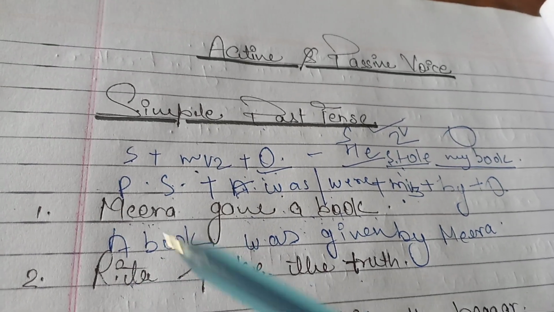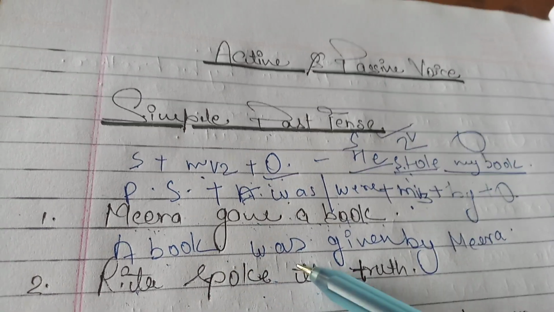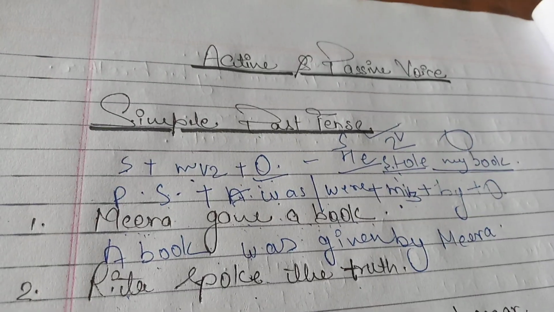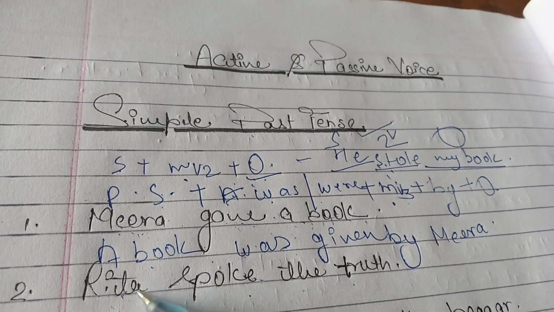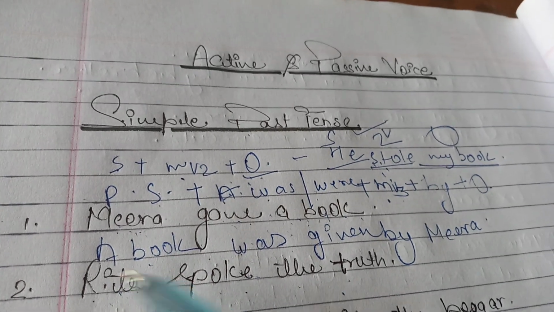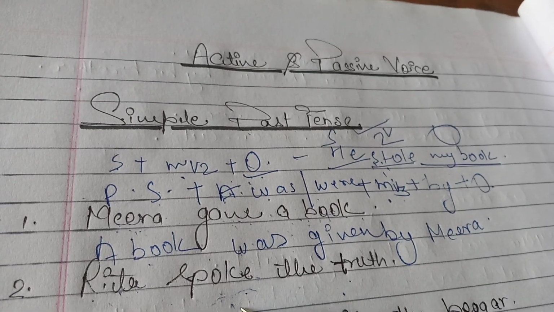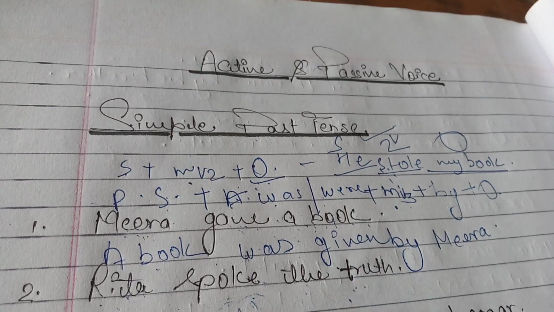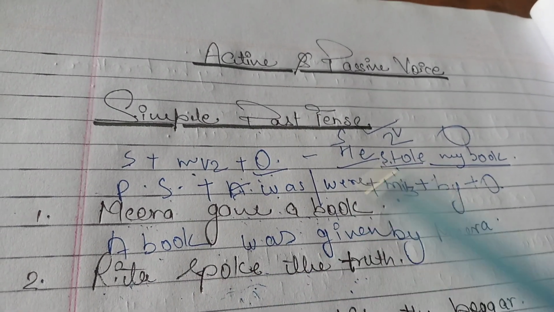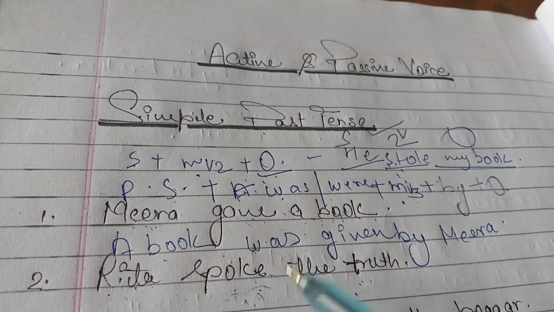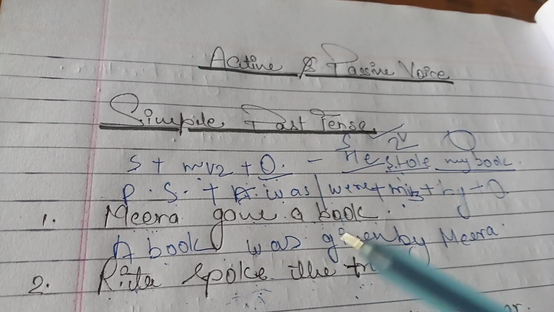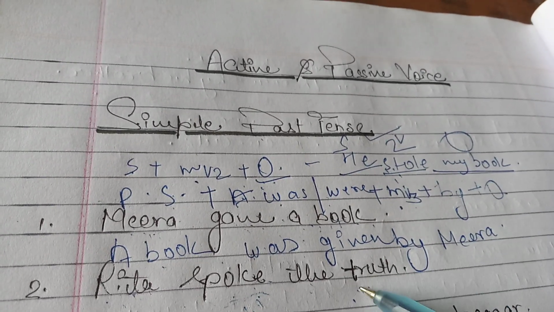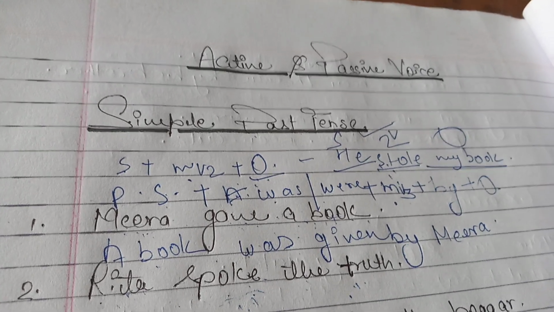You can recognize. Guys, please try to solve with me so that you can easily understand and answer in your exams. Rita spoke the truth. Rita is the subject here. Spoke is the main verb here. The truth is the object. Speak, spoke, spoken. You have to recognize the main verb so that you can find out that this sentence belongs to simple past tense, and you can do it after knowing the tenses.